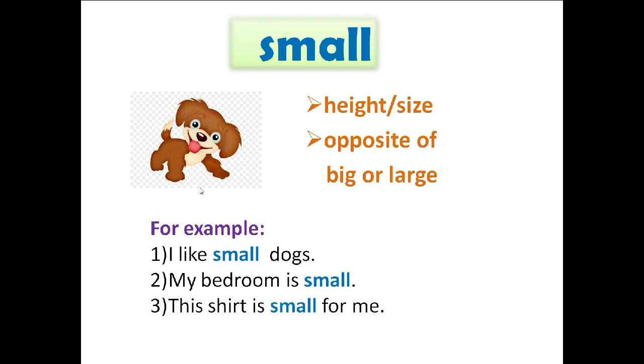In "My bedroom is small", again I'm talking about the size of the bedroom. Next, "This shirt is small for me", I'm again talking about the size of the shirt. So when we are talking about the size or height of something, we use the word small, and it is also the opposite of big or large.